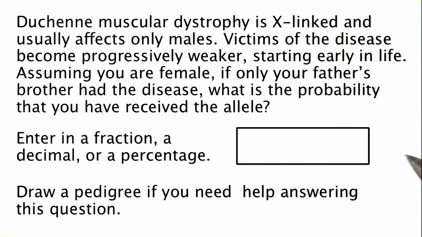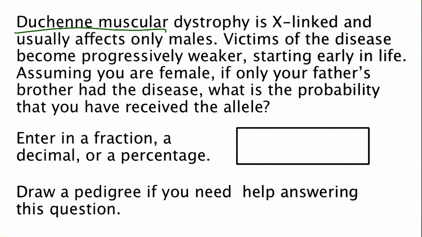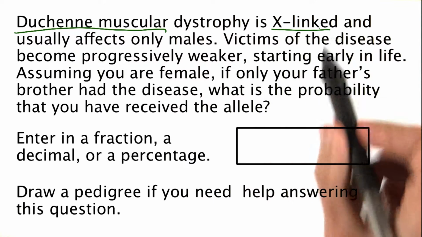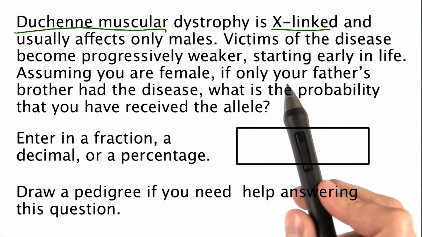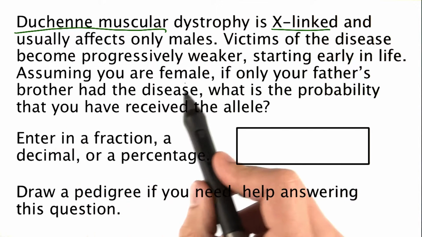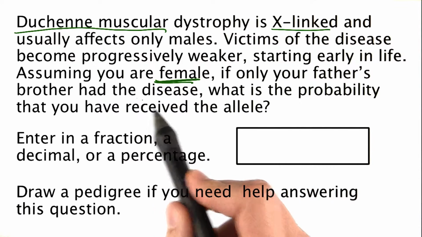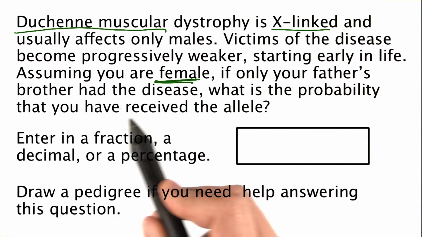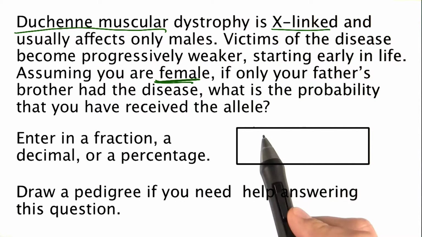All right, here we have another probability question. In this case, we're discussing Duchenne's muscular dystrophy. It's X-linked, and it usually only affects males. The victims of the disease become progressively weaker starting early in life. And we're going to assume that you're female, which is not what the typical case is, but you're female. If only your father's brother had the disease, what is the probability that you've received the allele?